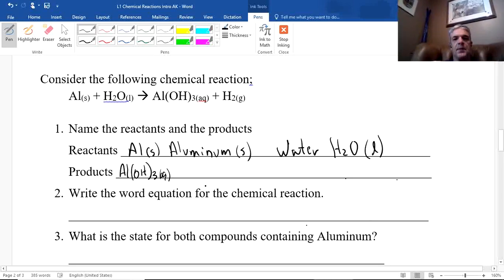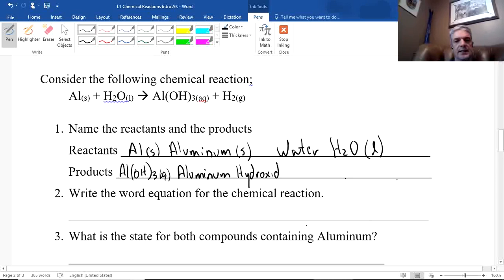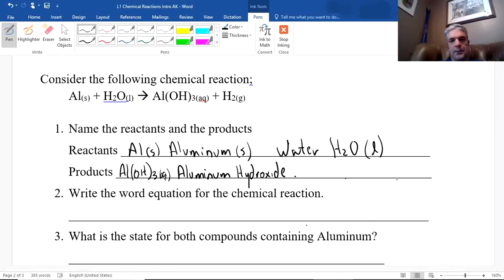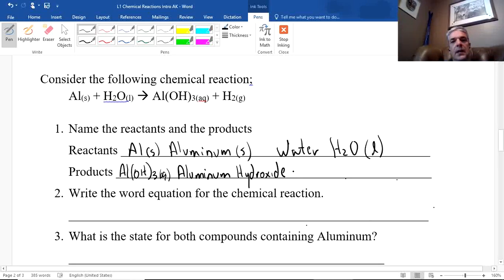So that's aluminum hydroxide. And if you're not sure how to spell these things, they're given to you in a chart in a previous lesson that you looked at. And this is aqueous too. So I just wrote it both ways. You don't have to do that. If you're answering it, you could either write it as this or you could write it that way. I don't care.